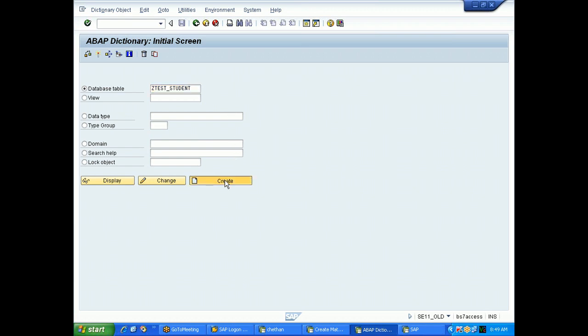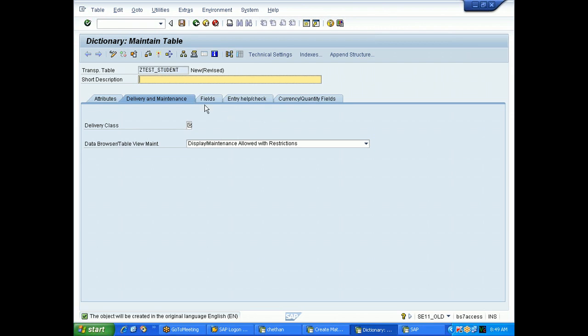Click on create. Give the suitable description. Any description you can give.